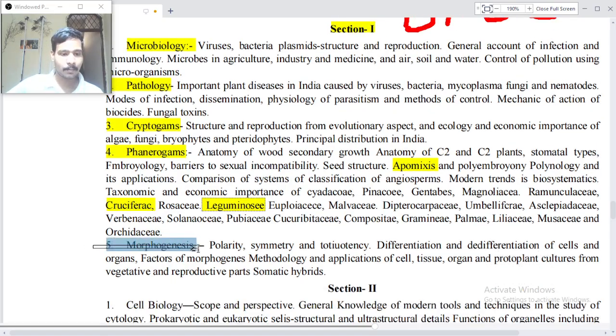Point number 5, Morphogenesis: polarity, symmetry and totipotency, differentiation and dedifferentiation of cells and organs, factors of morphogenesis, methodology and applications of cell, tissue, organ and protoplast culture from the vegetative and reproductive parts, and somatic hybrids.